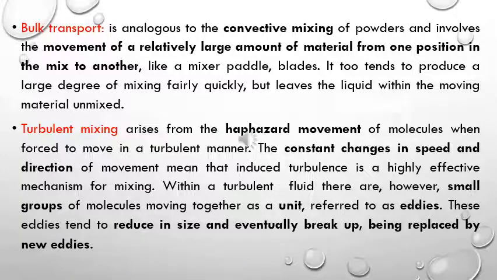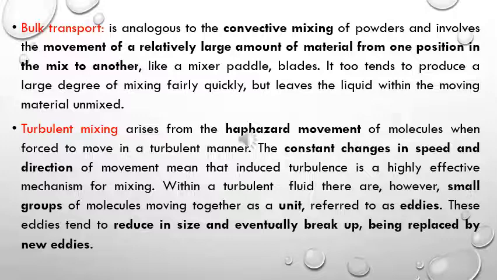In case of bulk transport, which is similar to convective mixing of powders, there is a movement of a large amount of material from one position to another. Now, the typical type of mixers used for liquid mixing has paddles or blades. So these paddles or blades carry liquid from one place to another, which leads to the mixing process. So the time required would be less.